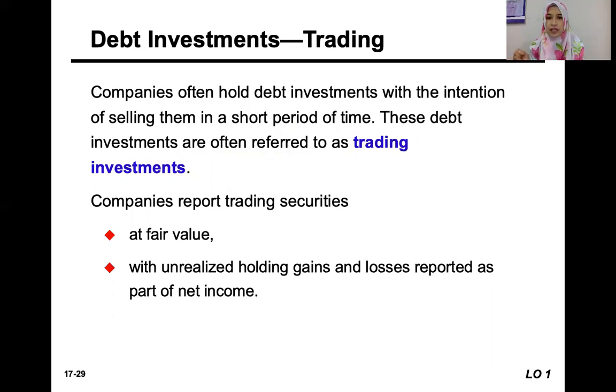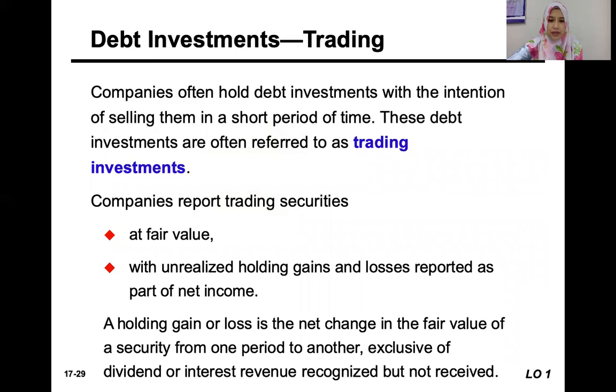Because held for collection and selling debt investment is reported at fair value, adjusted to fair value at the end of the accounting period, and any unrealized holding gain and loss will be reported in other comprehensive income or loss, in the equity. But for trading investment, any unrealized gain or loss is reported in the income statement, as other income or loss.